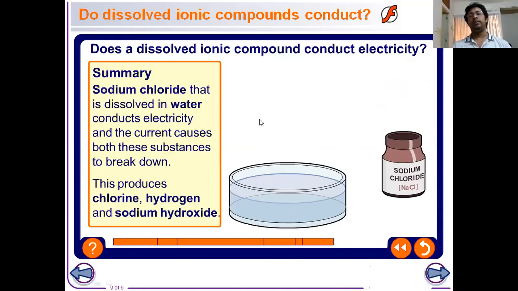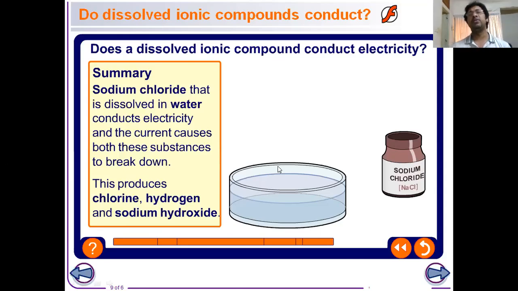Cathode will make hydrogen gas and anode will make chlorine gas. We know that chlorine gas color is yellowish green. And in the solution, if we test it using litmus paper, we will see that the red litmus paper will turn blue, as the aqueous solution contains sodium hydroxide.